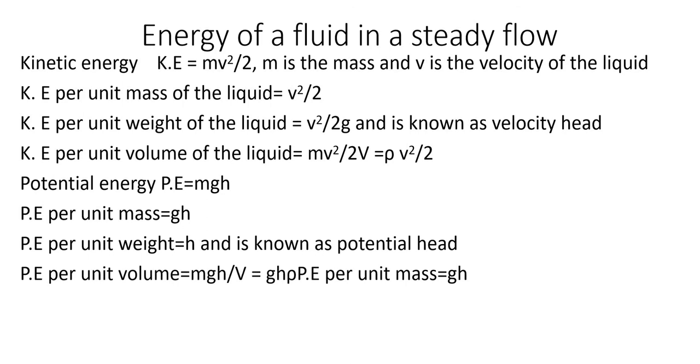Same way we can define potential energy per unit volume, that is equal to mgh by V. So m by V can be written as rho. So rho gh. And again potential energy per unit mass is equal to gh, that we already discussed. Okay. And next one we are going to discuss is pressure energy, that is also energy of a fluid in a steady flow. So three types of energies are there: kinetic energy, potential energy and pressure energy. And now we will discuss pressure energy.